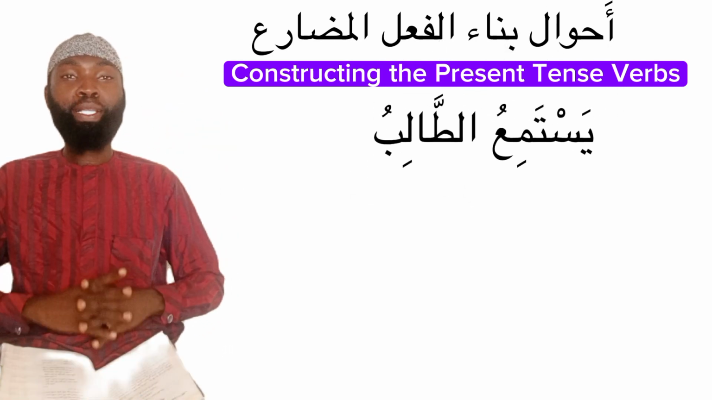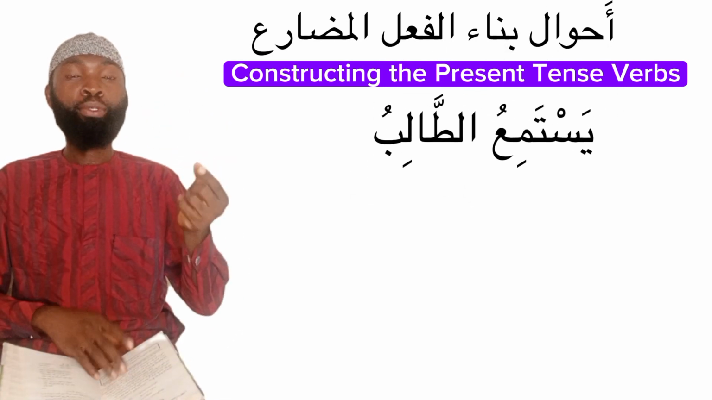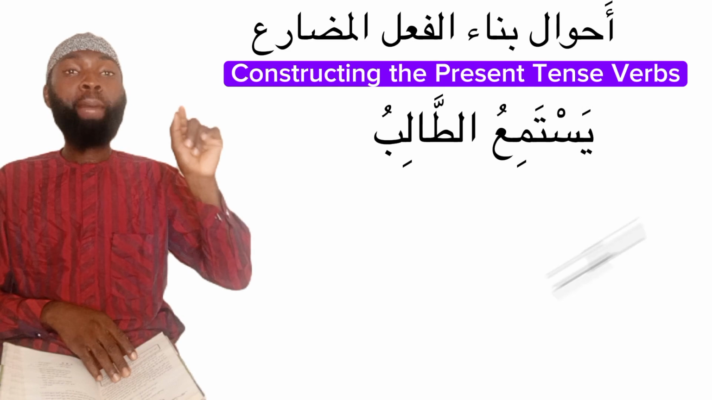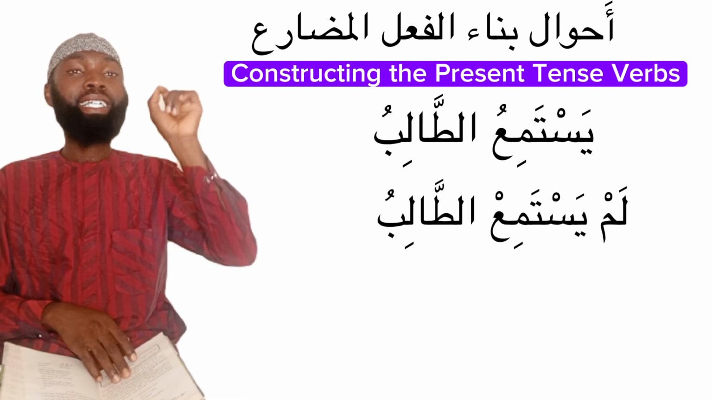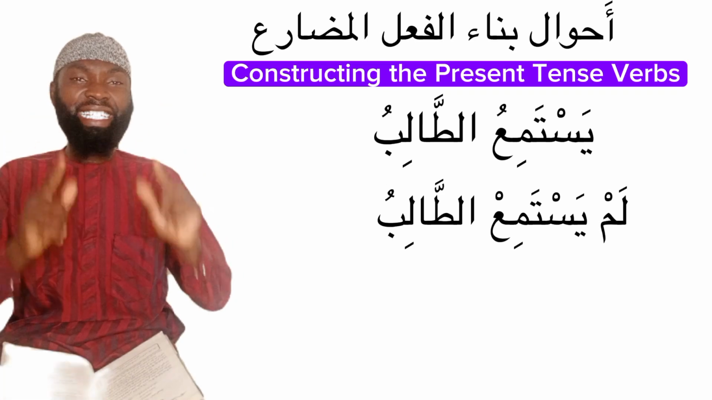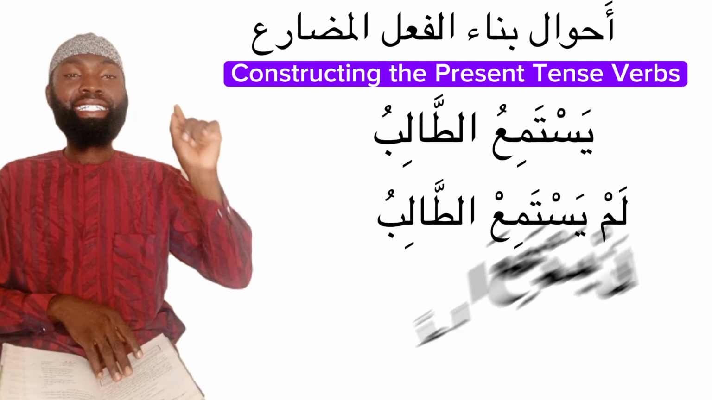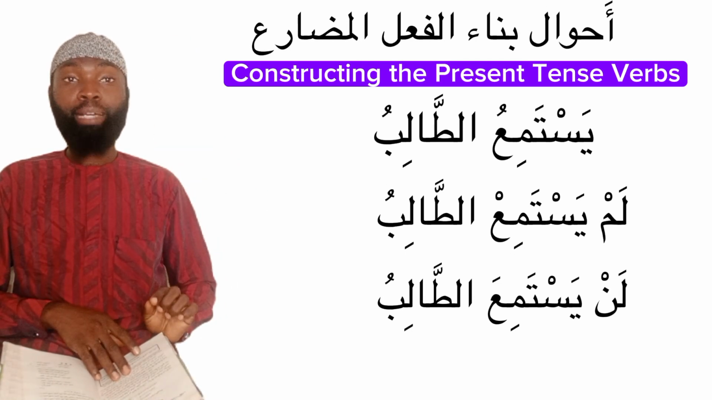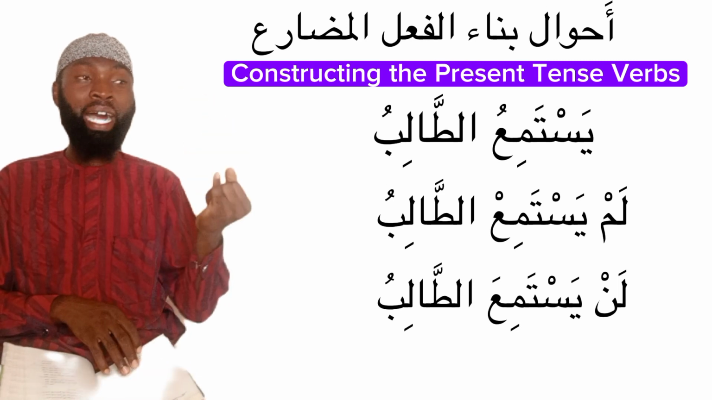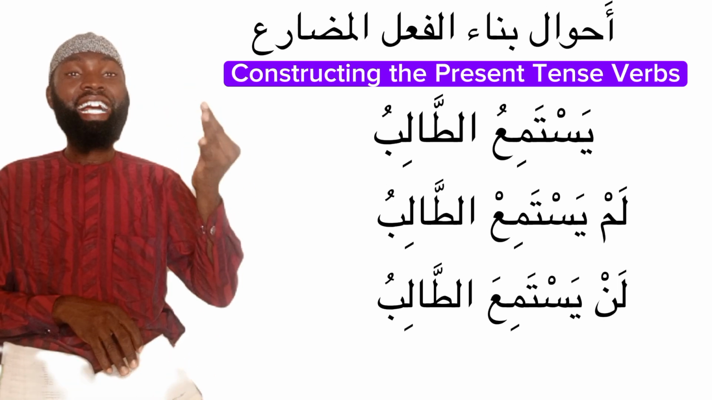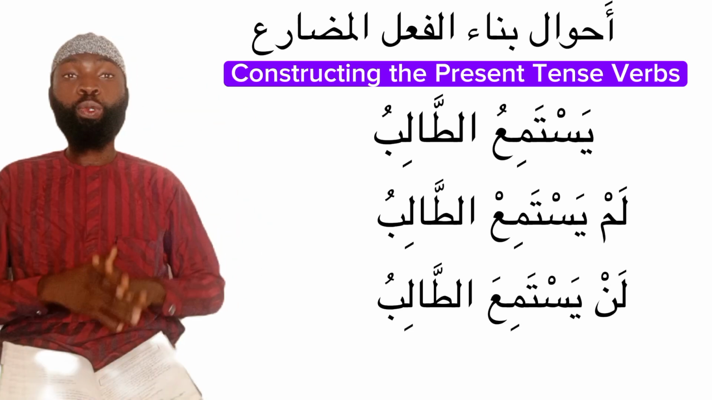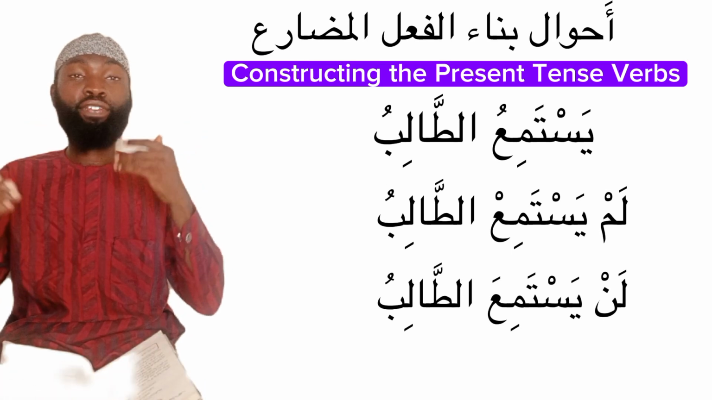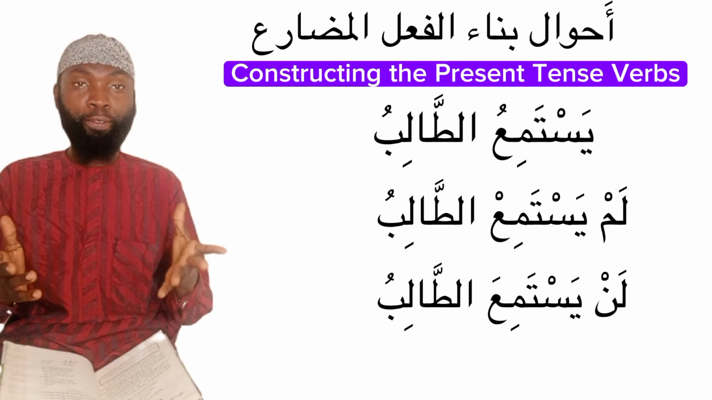Now when we look at this word on the board, we see yastami'u talibu, the student is listening. Yastami'u comes with dhamma. But now under it we have lam yastami' al-talib, meaning the student did not listen. Then we have lan yastami' al-talibu, the student never listened. So you see the first yastami', the present tense verb, has dhamma. In the second it comes with sukoon, and in the last it ends with fatha. This means that this present tense verb is declinable. It changes from fatha to dhamma to sukoon.